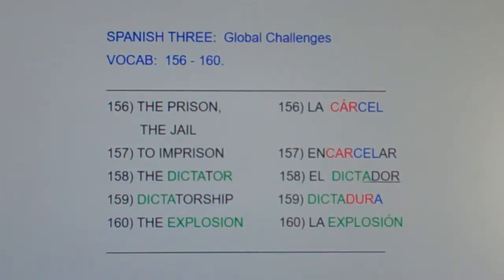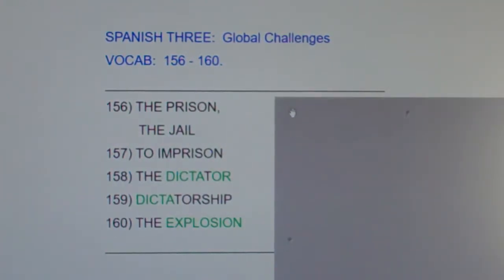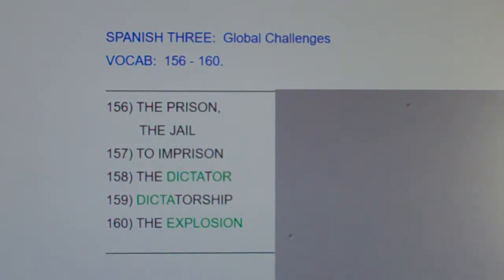All right, time for a post-test. Please take a few moments, look at the English and say the Spanish equivalents out loud, or even better, look at the English and write the Spanish equivalents down. This has been Spanish 3, Global Challenges, Vocab 156 to 160.